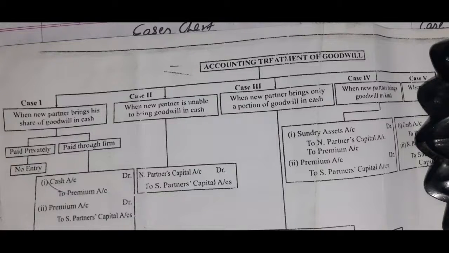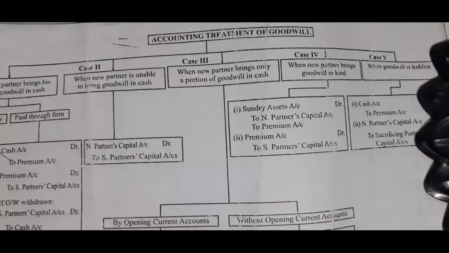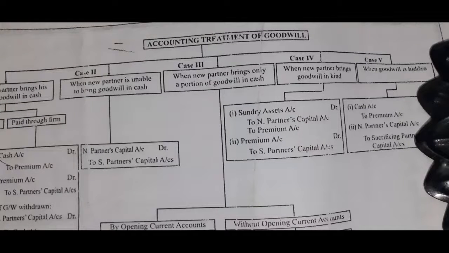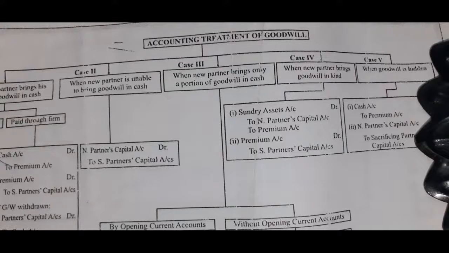Sometimes a partner does not bring any amount of goodwill in cash. That time the firm also prepares the general entry related to the new partner's goodwill account. The third case was when the new partner brings only a portion of goodwill in cash. The fourth case was when the new partner brings goodwill in kind. And the last one is when goodwill is hidden. So children, earlier I had explained all the cases and general entries with numerical questions.